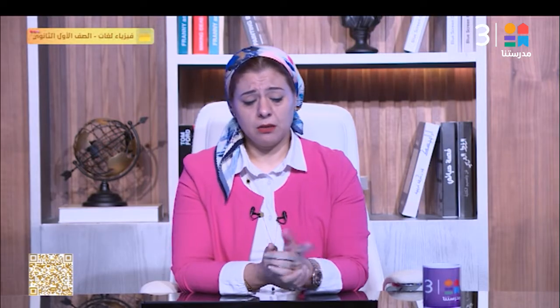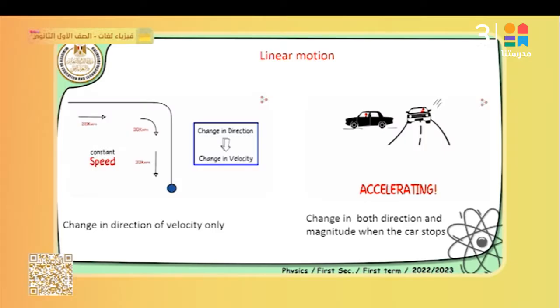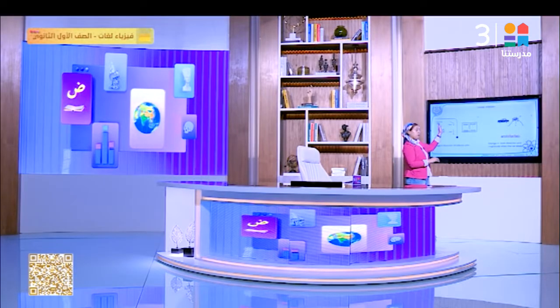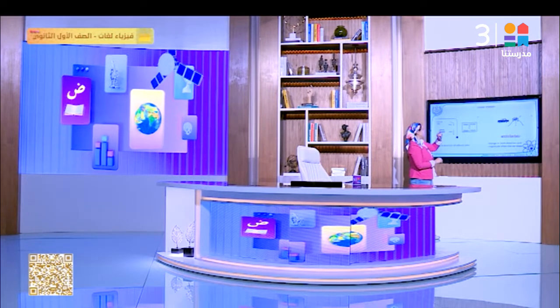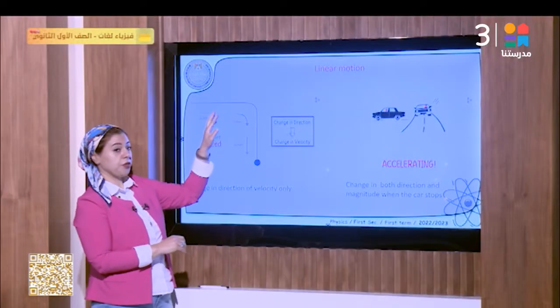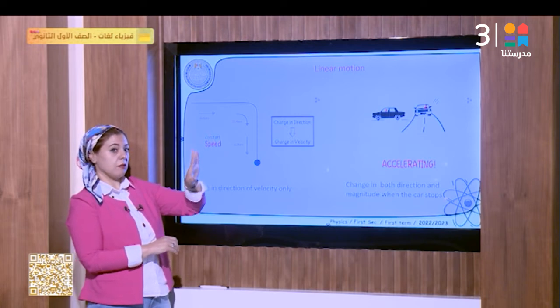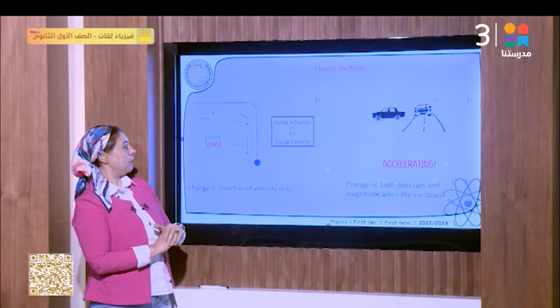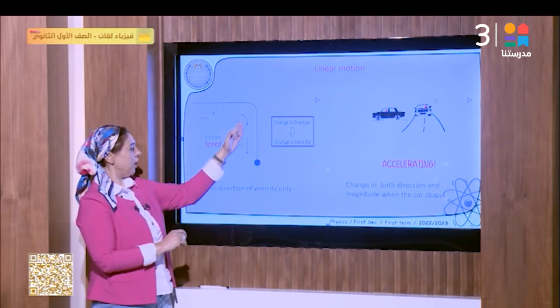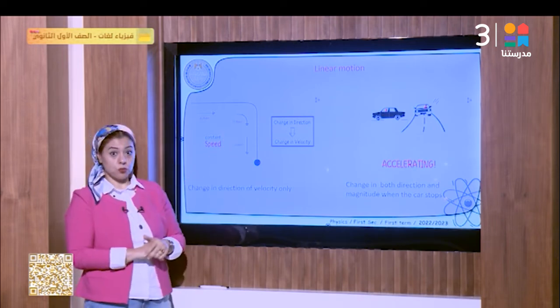In the second shape that we have over here, we have a moving object with a constant velocity, 30 miles per hour. Then it turns with the same magnitude or the same speed, 30 miles per hour. Then it changes another time the direction of the motion.